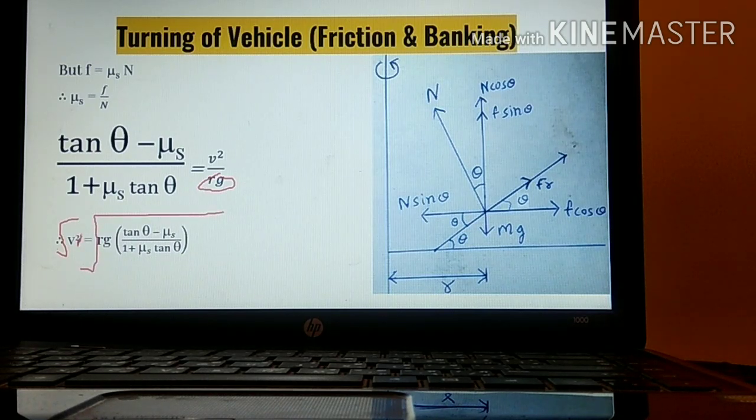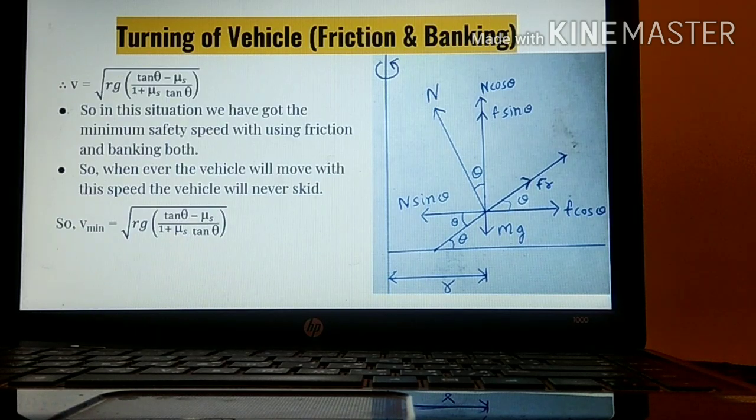This square sign and this root sign will get cancelled. Ultimately, it will be left as v is equal to under root rg tan theta minus mu s upon 1 plus mu s tan theta. So over here we have got the formula with the help of banking as well as friction both.